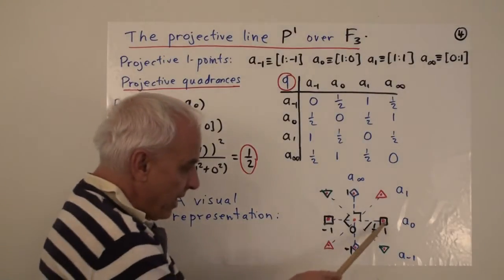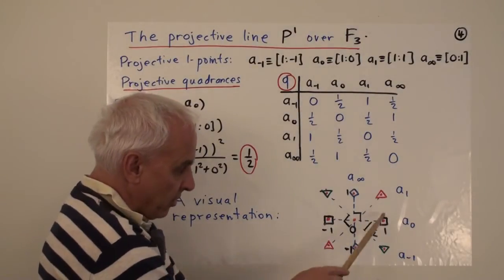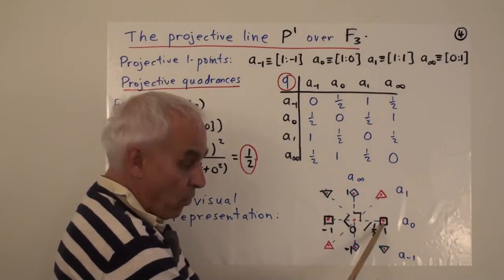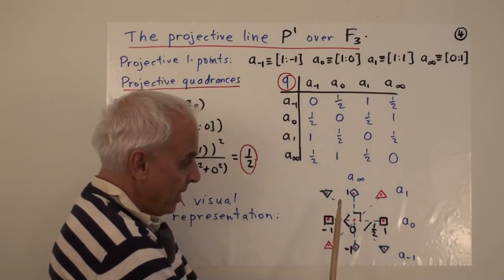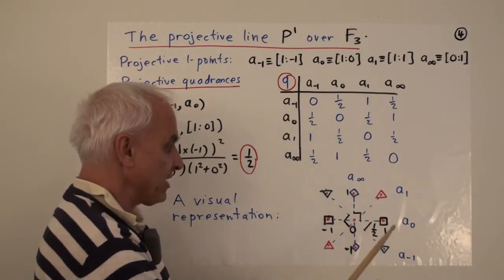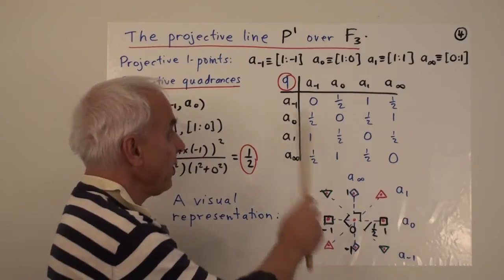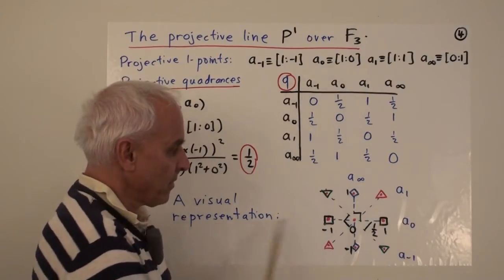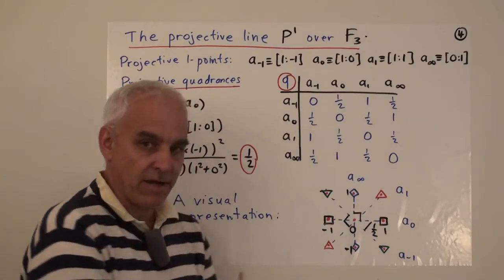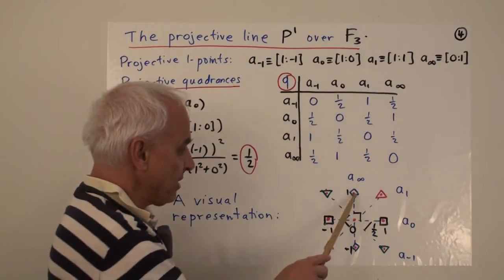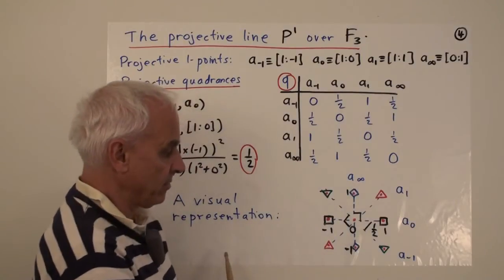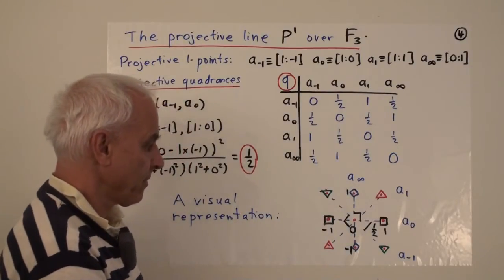So for example, a sub 0, what we're calling a sub 0, can be thought of as the point [1, 0], or the point [-1, 0]. Those are both representations of a sub 0. A sub 1 is represented by [1, 1] or [-1, -1]. A sub infinity is represented by [0, 1] or [0, -1], etc.